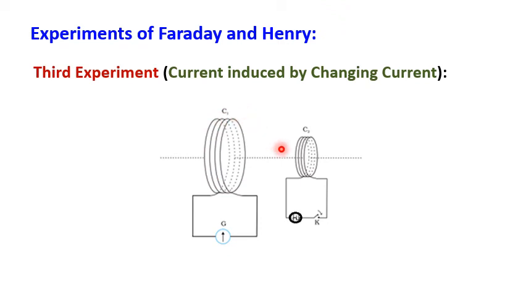So here both are relatively at rest, but even then due to the change in current produces change in magnetic field, means change in magnetic flux, which induces the induced EMF in the coil C1. So in this case also we can observe the deflection in the galvanometer. So it's the third experiment.